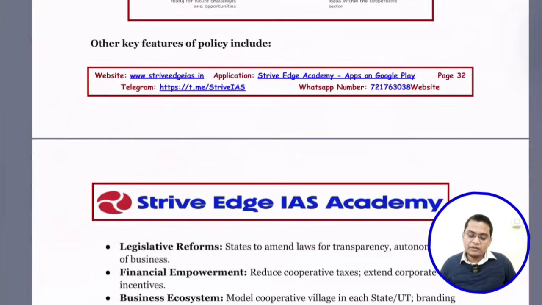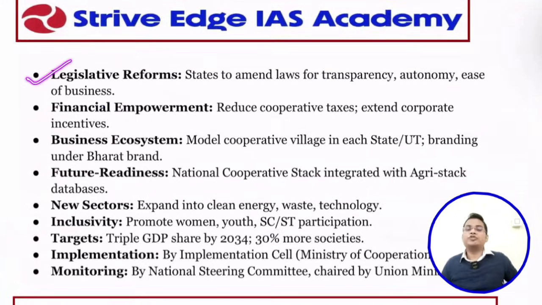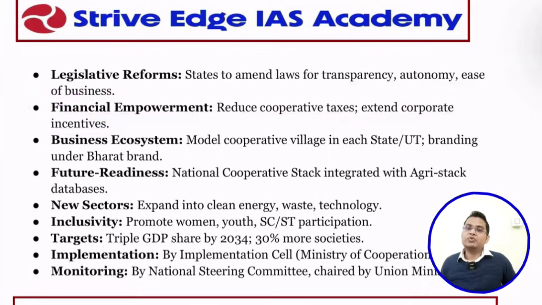Okay. So the key features of the policy include, what are the features? The first one is legislative reform. We need to amend the state laws for bringing transparency, autonomy, and ease of business. The laws governing our cooperatives are quite old and obsolete, which led to the lack of ease of doing business. So we need to make it very simple. Financial empowerment: reduce cooperative taxes, extend corporate incentives, so we can reduce the tax burden and improve the incentives.